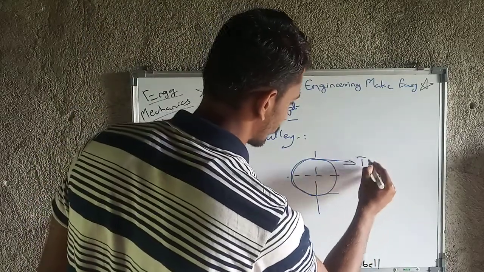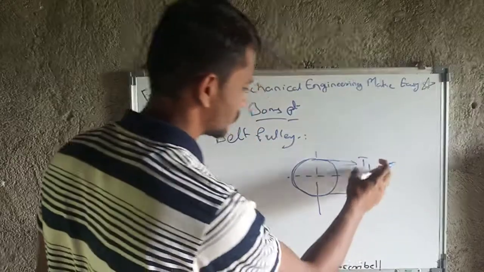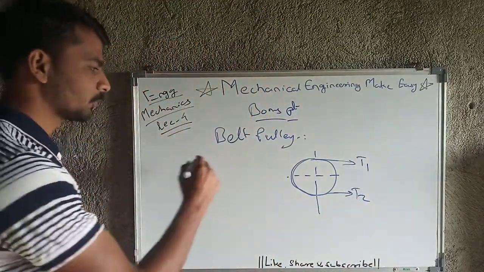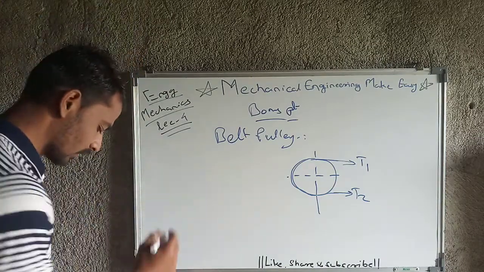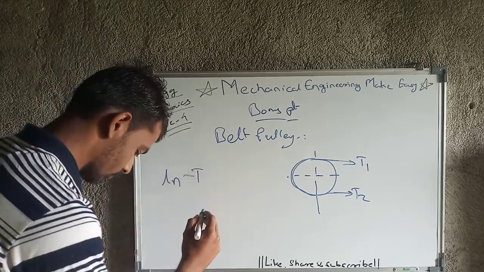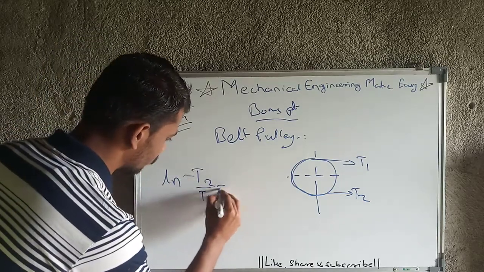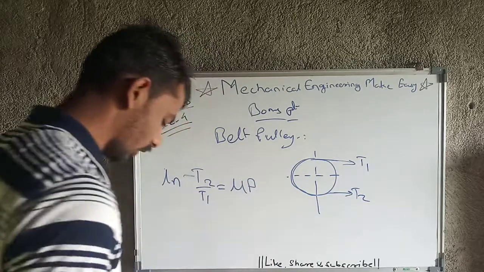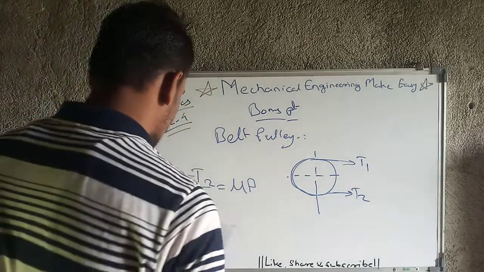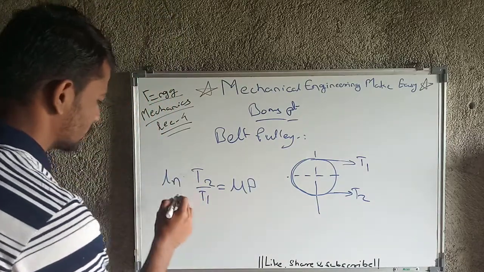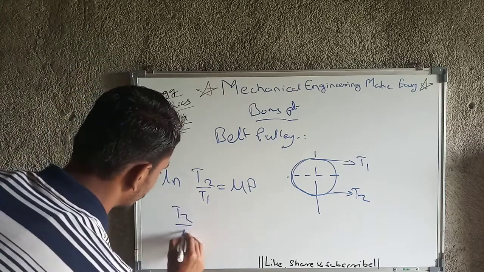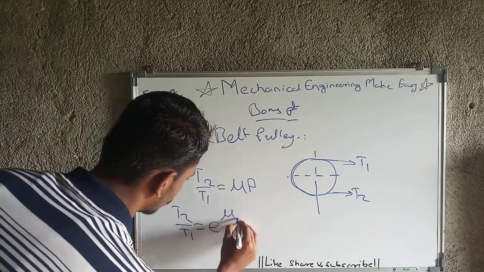What happens here is that T1 is the tension on this side, and the tension on the other side is T2. Ultimately the formula is ln of T2 by T1, that is the natural log of T2 by T1, equals mu beta. What are mu and beta? Mu is the coefficient of friction. If we do one thing, that is T2 by T1 equals e raised to mu beta.